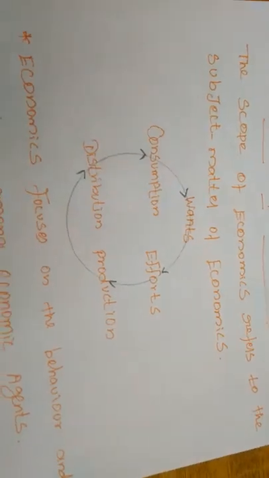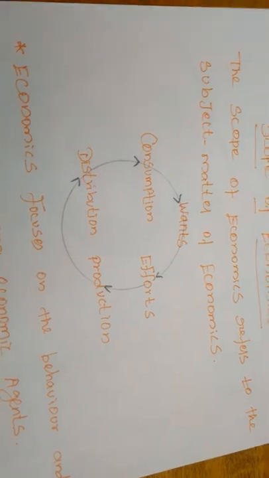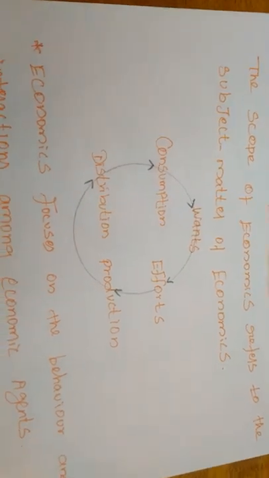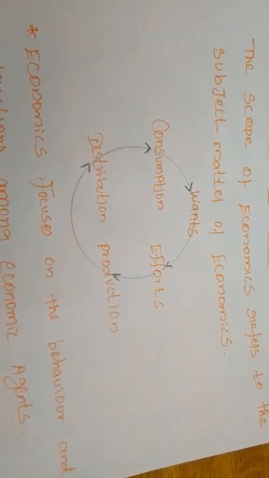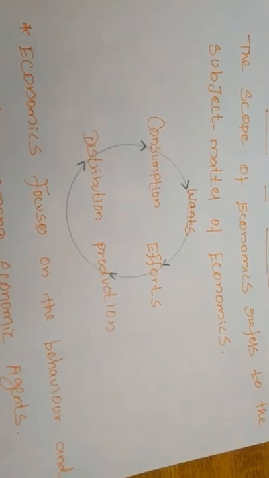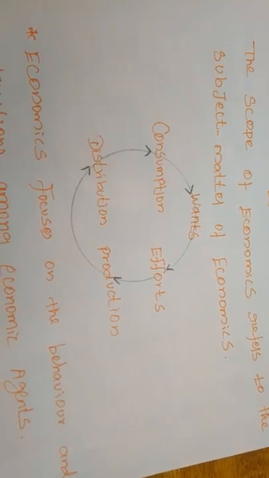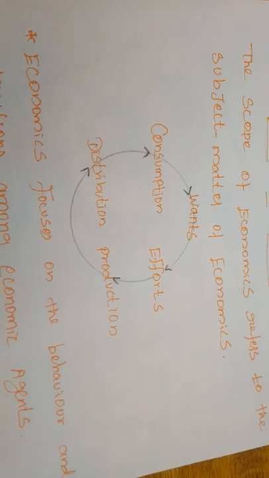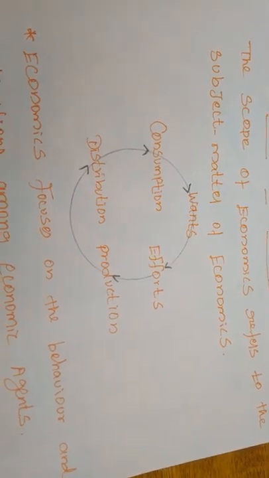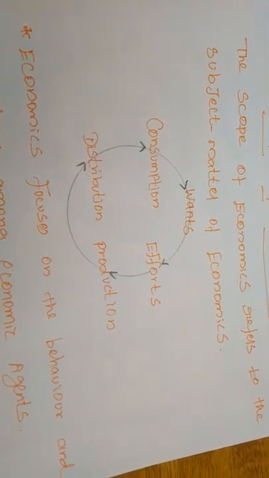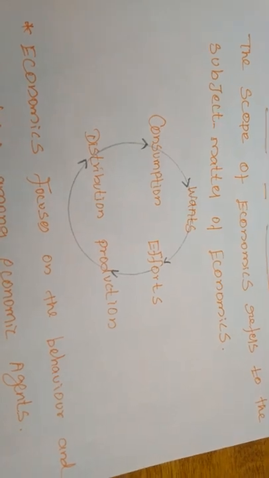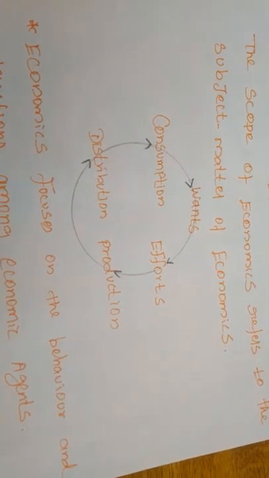Next, efforts. After having the desire to consume something, what do we have to do? We have to make some effort to attain and satisfy the wants. For that we need money, right?